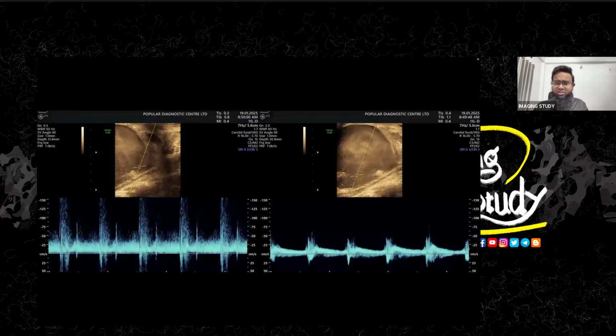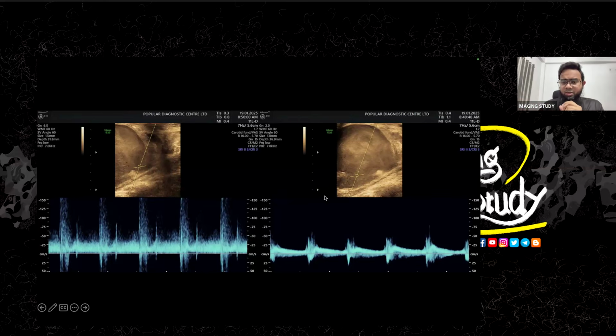Is it true that it's an arteriovenous fistula forming aneurysmal dilatation? So let's look at the sample. If it is an arteriovenous fistula, the artery will show you a high velocity flow, and the vein will also show you an arterialization of the flow, like venous flow will look like an artery. So if you look at the fistula side, this is the arterial opening site, the common carotid arterial site. Here you can see a very high velocity flow, more than 150 centimeter per second. Definitely there is some spectral broadening.